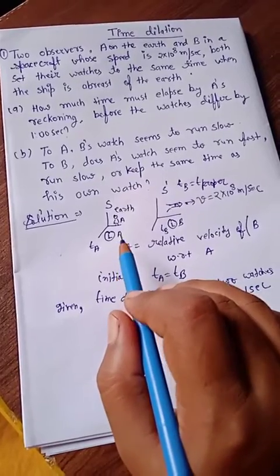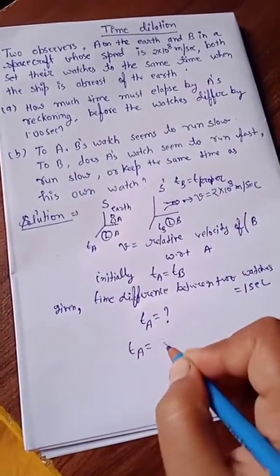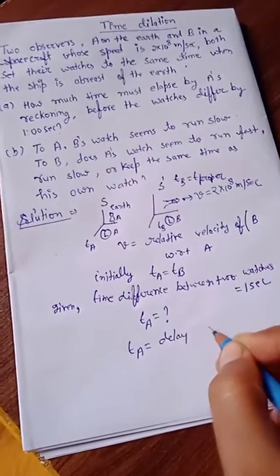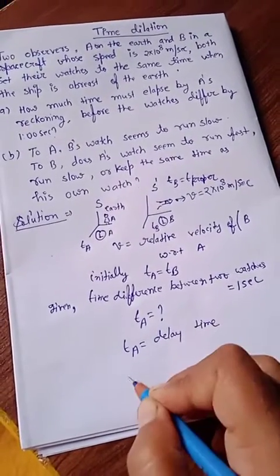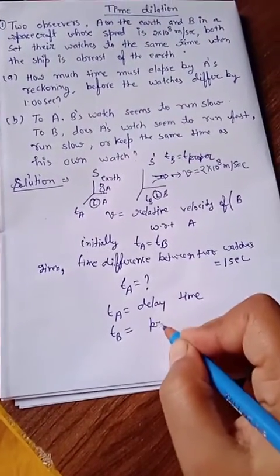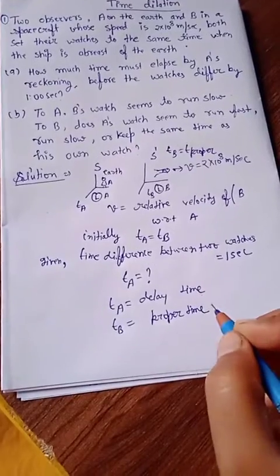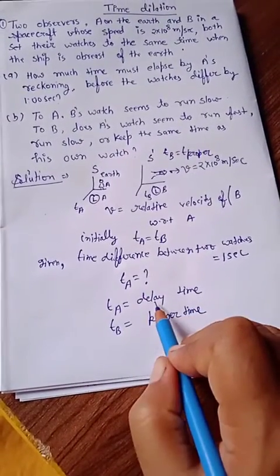So ta is the delay time and tb is the proper time, and we have to calculate the delay time.